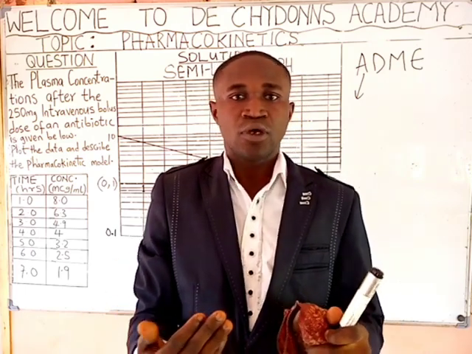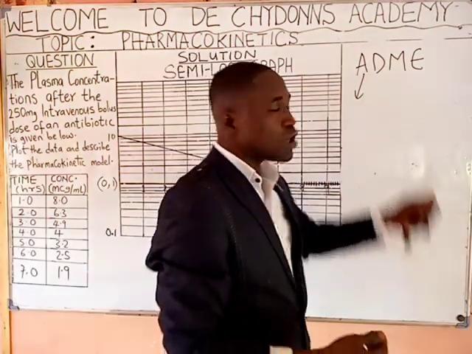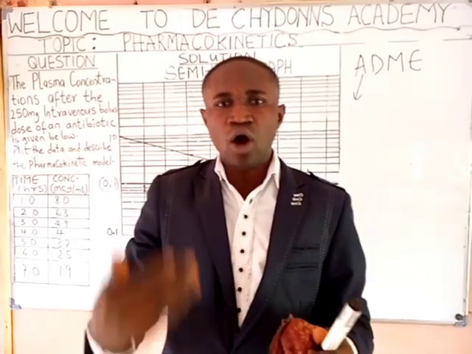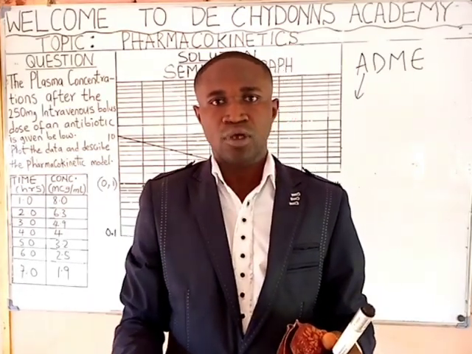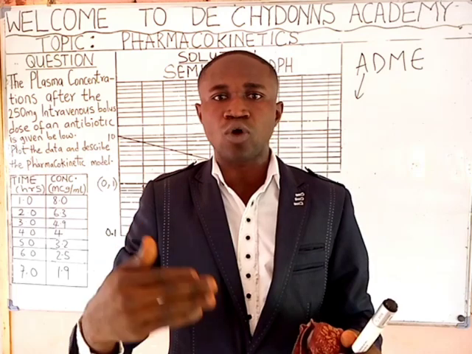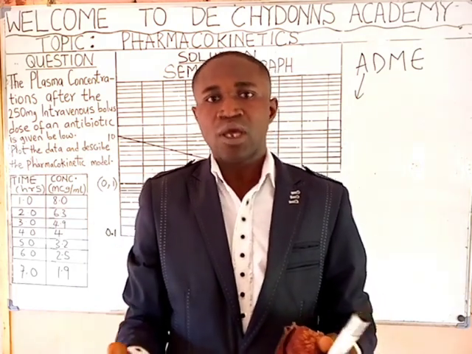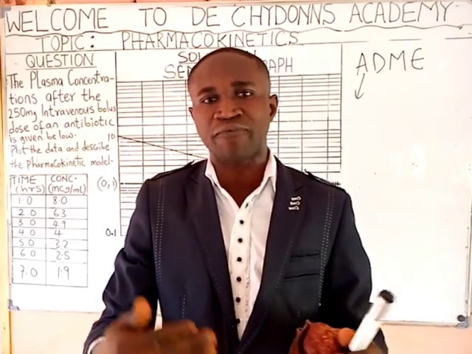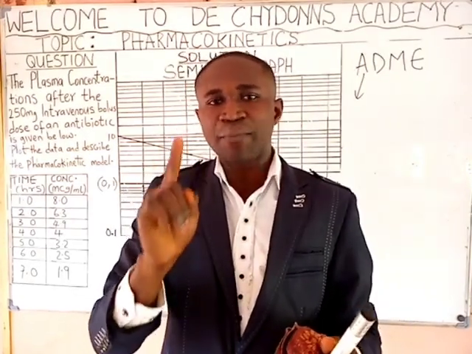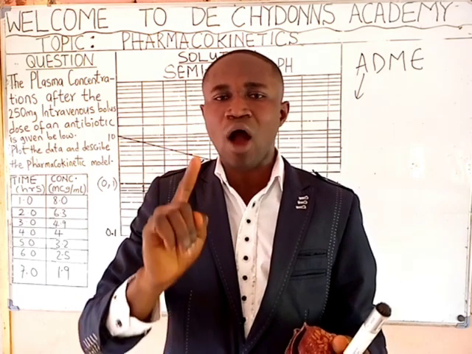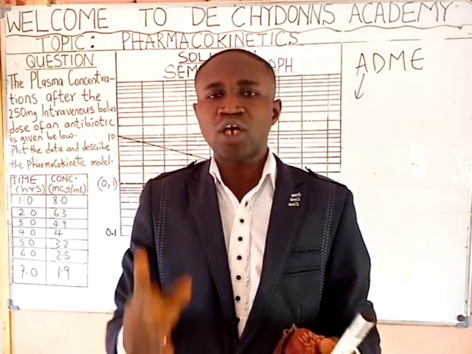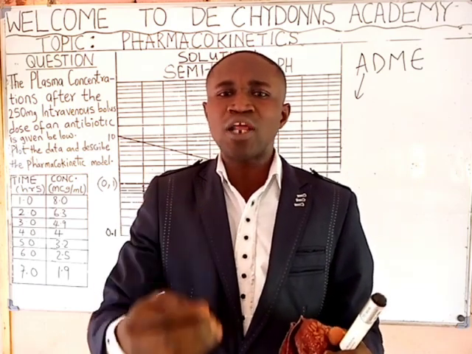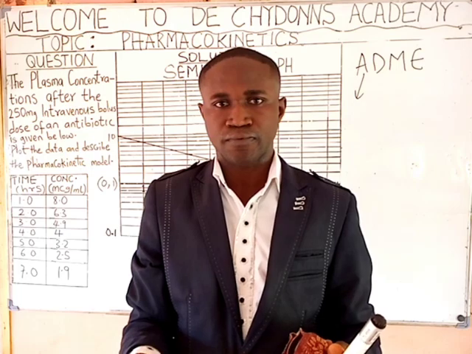Then distribution. When we talk about distribution, once a drug is absorbed, the blood carries the drug to organs of the body. Now, the distribution of a drug around the organs of the body is dependent on some factors. One, it depends on how perfused the organs are to the blood. It also depends on the organ size. It also depends on the binding of the drug to the tissues.